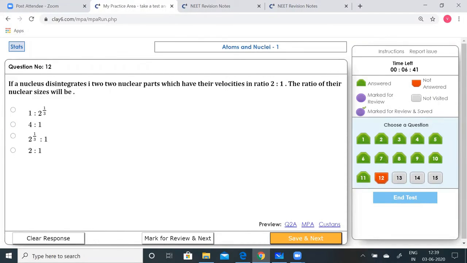If a nucleus disintegrates into two nuclear parts which have their velocities in the ratio 2:1, the ratio of their nuclear sizes will be? This is very interesting and very easy also.